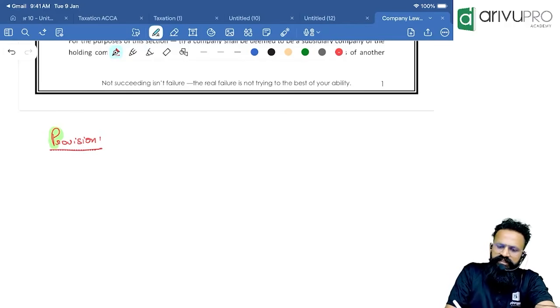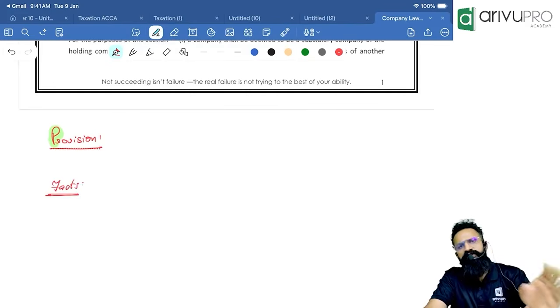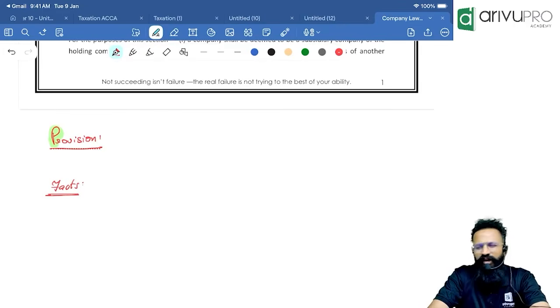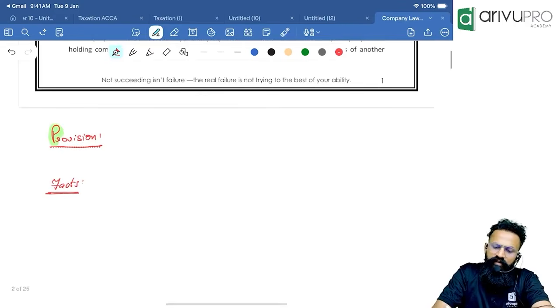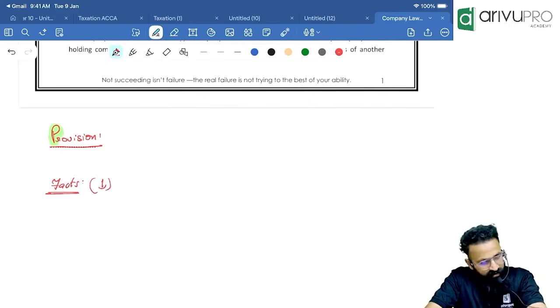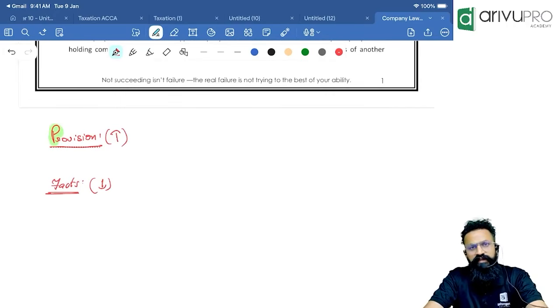After the provision is done, next I will be writing something called facts. Facts is nothing but whatever is given in the question itself; break that into 1 or 2 lines, or at most 3 lines, not beyond that. Always remember, the facts have to be as few as possible, and the provisions have to be given the maximum weightage. It can be as much as possible.